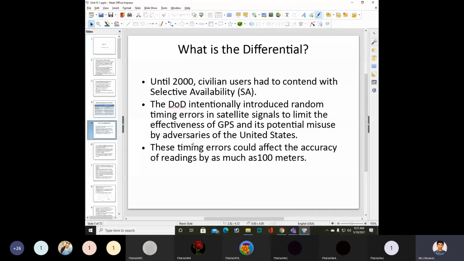The DOD intentionally introduced random timing errors in satellite signals to limit the effectiveness of GPS and its potential misuse by adversaries of the United States.